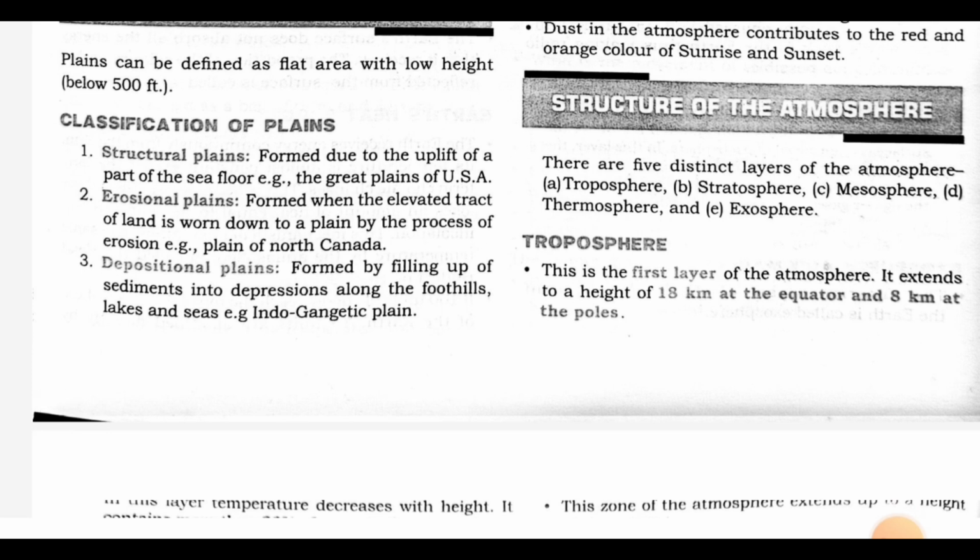The structure of the atmosphere. There are five distinct layers of the atmosphere: troposphere, stratosphere, mesosphere, thermosphere, and exosphere. Troposphere. This is the first layer of the atmosphere. It extends to a height of 18 km at the equator and 8 km at the poles.